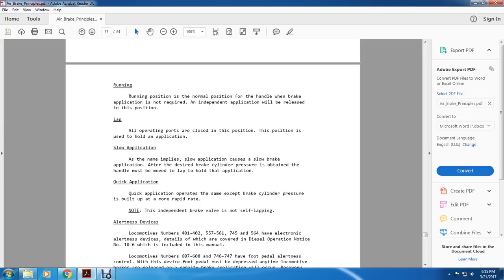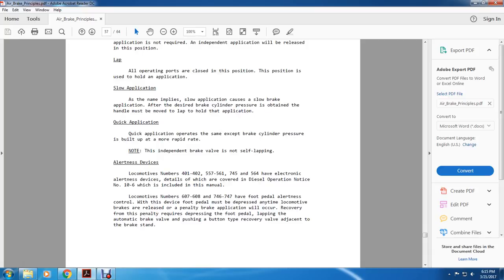Slow application: the handle moved to this position gives a slow brake application. Obtain the desired brake cylinder pressure and then move the handle to lap to hold the application. Quick application operates in the same way, but brake cylinder pressure is built up at a rapid rate. Note, the independent brake valve is not self-lapping.